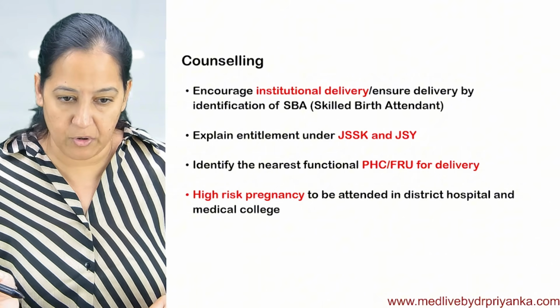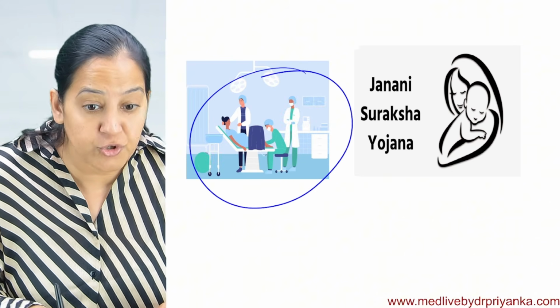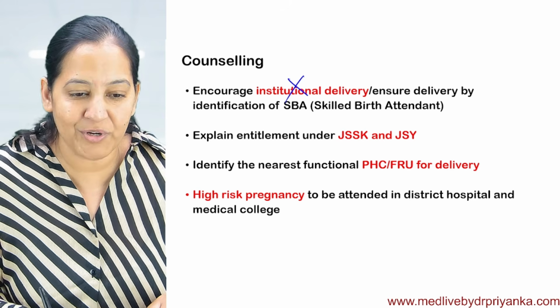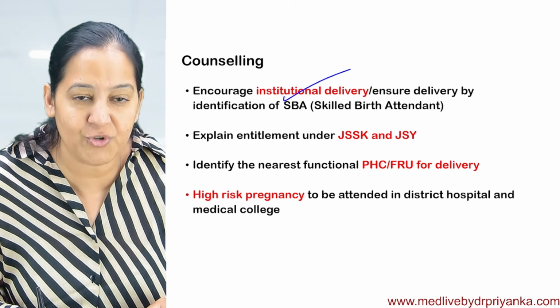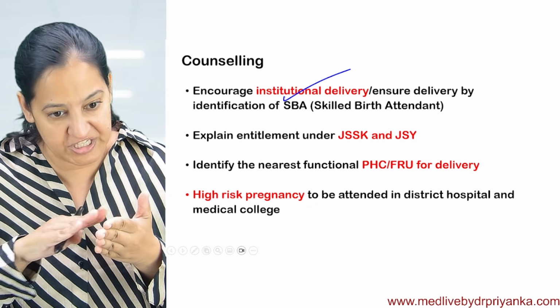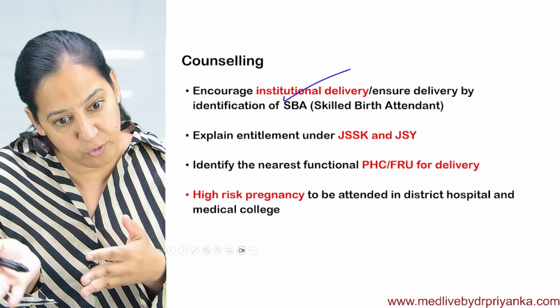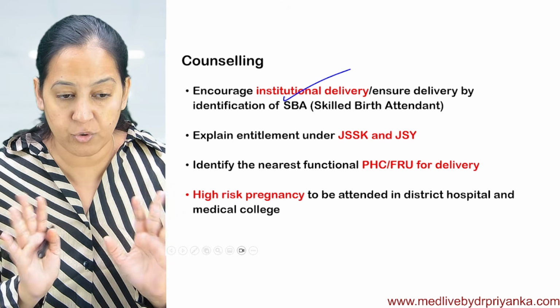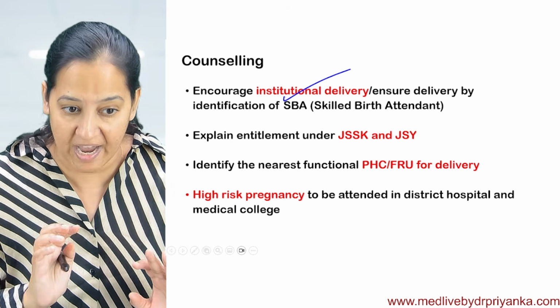After that, you have to do general counseling. You have to counsel that she should do only institutional delivery. Don't do home delivery. Don't even think of home delivery. Promote institutional delivery in the first visit only, so that she can make a mindset during the gestational period that at the time of labor, she has to run to the nearest healthcare service and not do home delivery with the help of a DAI.